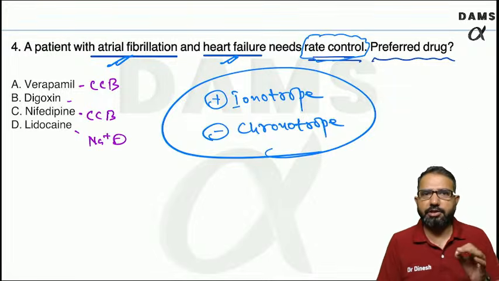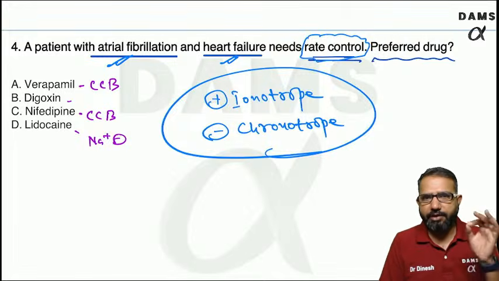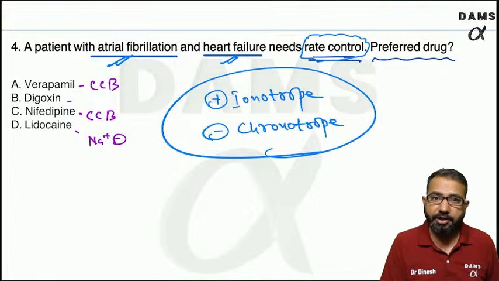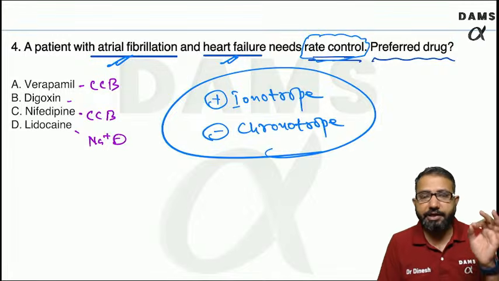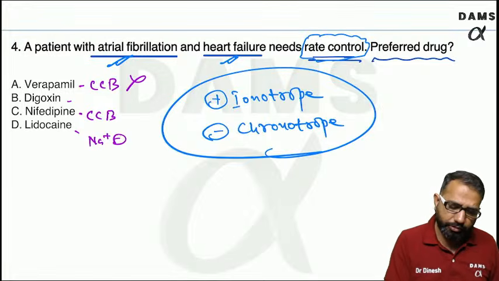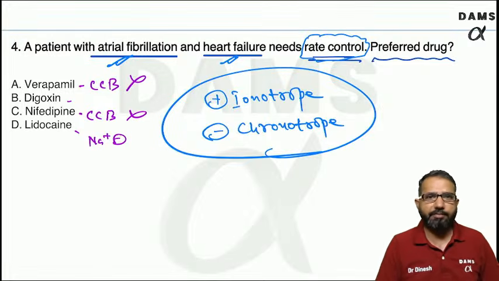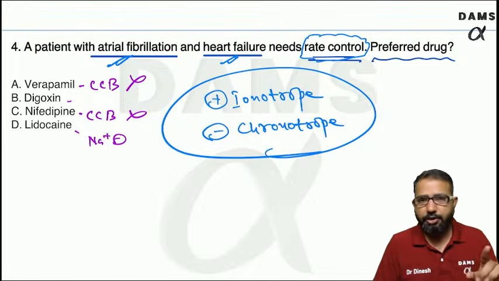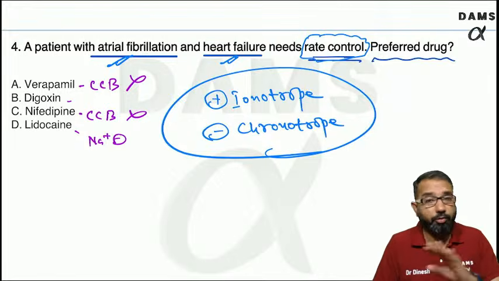So if you see these drugs, verapamil will definitely control the rate. But verapamil is a negative inotrope also, so it can decrease the pumping. Never use calcium channel blockers if there is heart failure, if there is pump failure. Never use. In heart failure, negative inotrope drugs like calcium channel blockers are not used.